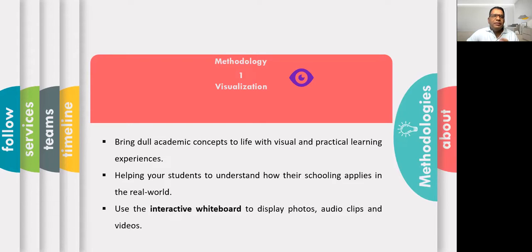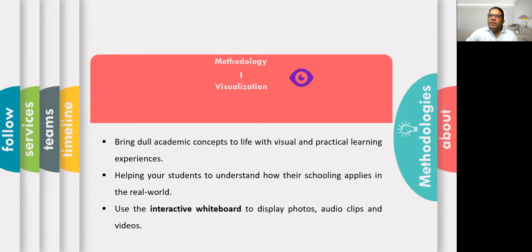There are topics which are very dull, meaning they do not seem to have any role in the student's life. Visualize them with visual and practical learning experiences, helping your students understand how their schooling applies in the real world.